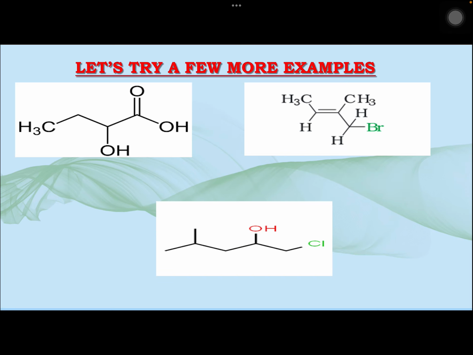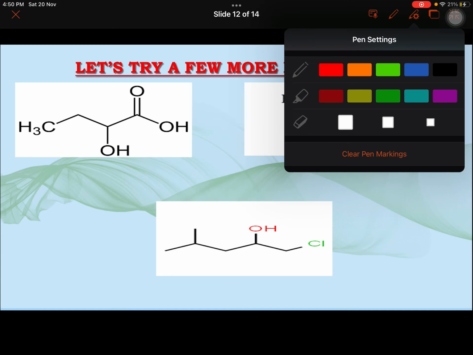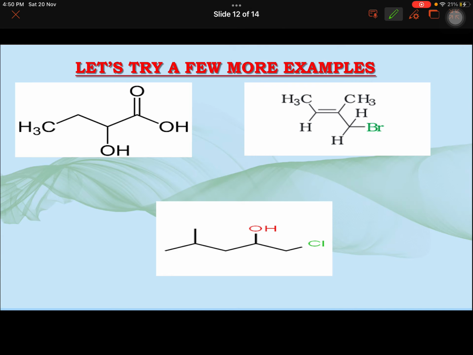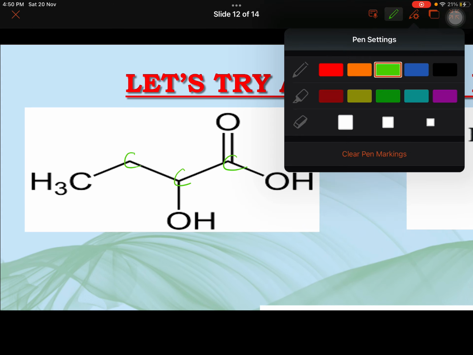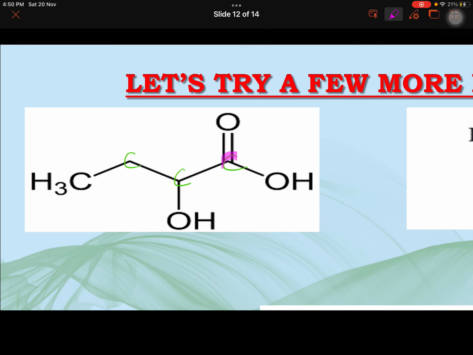Let's try these examples quickly. This one, the first one, carbon, carbon, carbon, because we know the bond line structure. How are they made? Every turn and extremes, where the bond is ending, they have carbon. So here you already have this OH here. So this is clearly a carboxylic group.